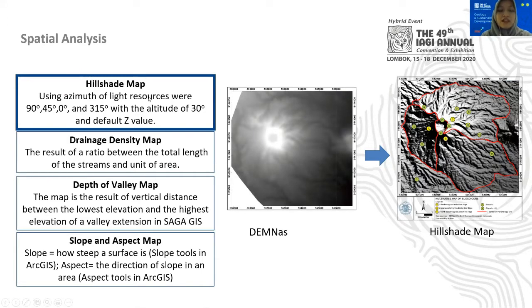So this is the first spatial analysis, hillside map. Hillside map is made by the hillside extension on ArcGIS, and there are several parameters that are used. The first one is the azimuth of light source. The directions that we used were 90 degree, 45 degree, 0 degree, and 315 degree from north, with the altitude of 30 degree and default Z value. By using the hillside map, we will emphasize the 3D visualization of an area. As we can see, after we made the hillside map, the 3D visualization is more clear and visible to us to differentiate each unit.